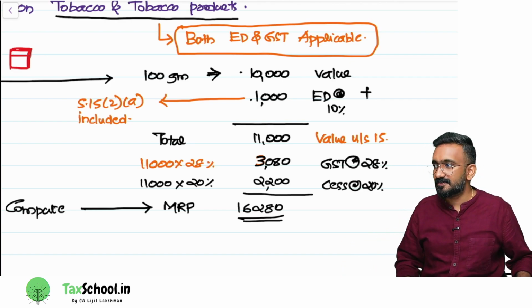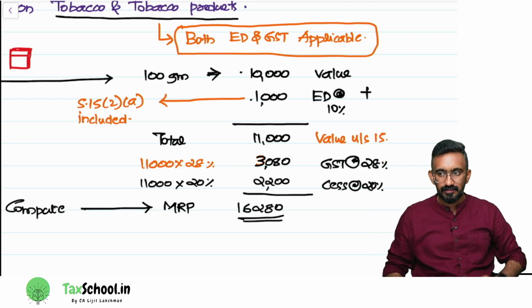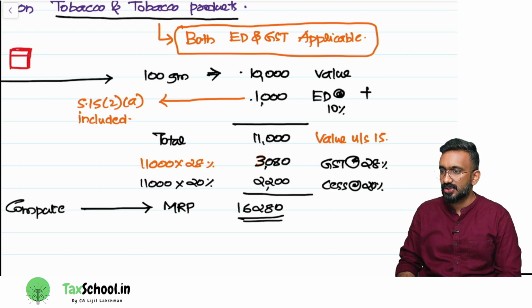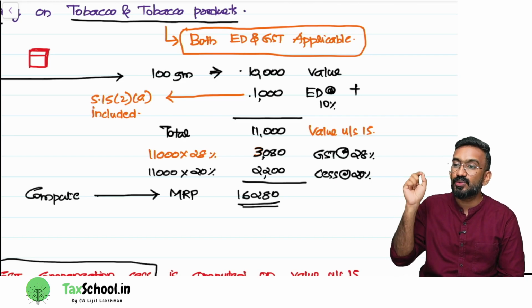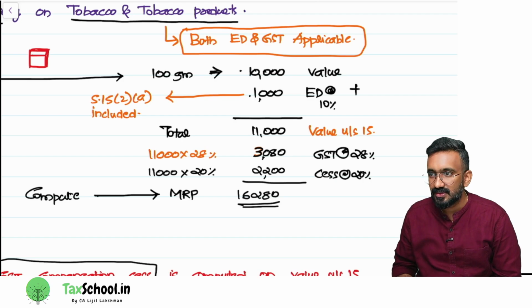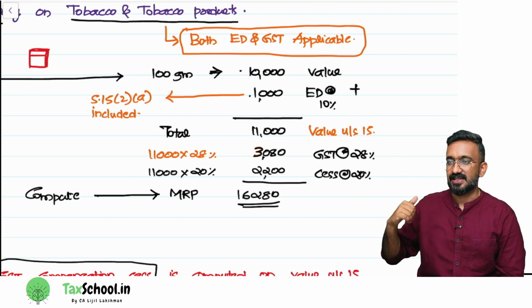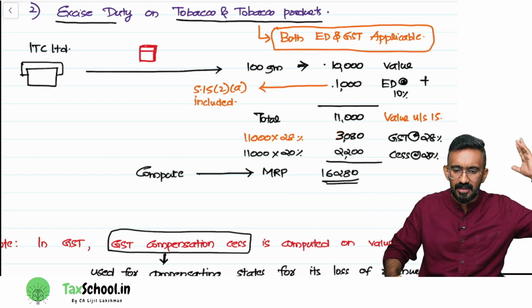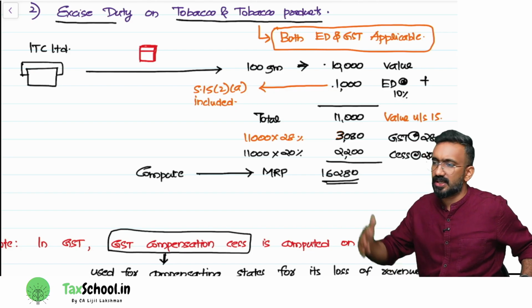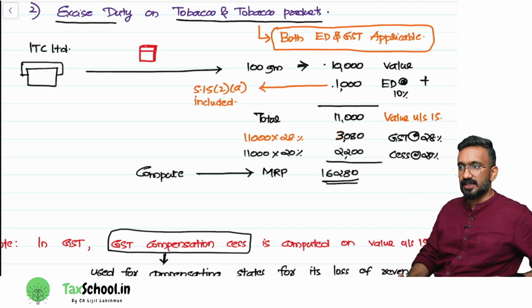Are you understanding the structure? So the MRP of the product would be how much? It will be 16,280 rupees, which will include what? Excise duty, then GST and cess. This is how you will compute. So they can ask you a question on excise duty on tobacco itself. They will create a practical question where they will say that, okay, ITC is selling tobacco. This understanding is what is important for you. Is it clear? Can I have a thumbs up?